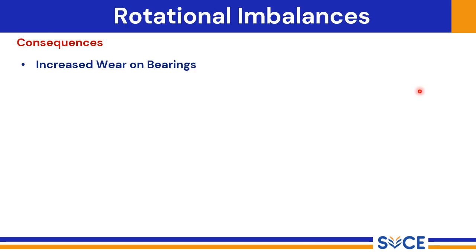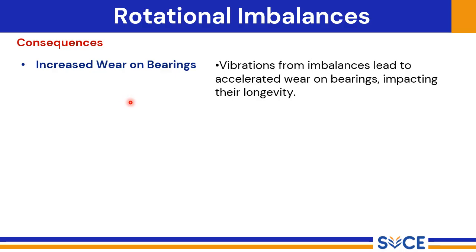Imbalance in rotating machinery can lead to a cascade of negative consequences, impacting both performance and longevity of the equipment. Let's delve into some of the key issues. Firstly, increased wear on bearings. The vibrations stemming from imbalances act like a relentless pounding, leading to accelerated wear and tear on the bearings. This significantly reduces their lifespan and can lead to premature failure.